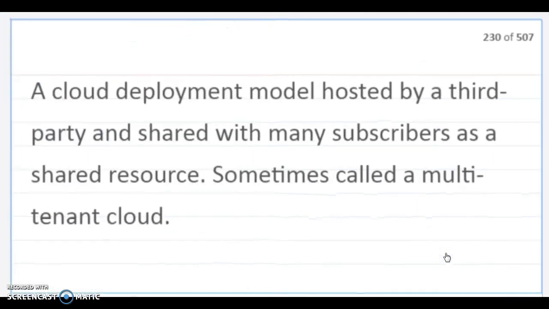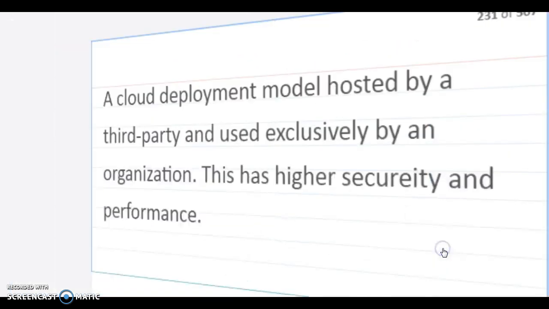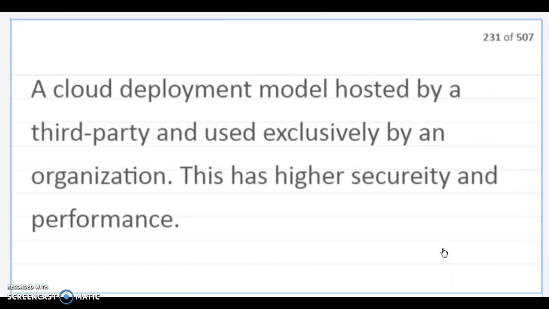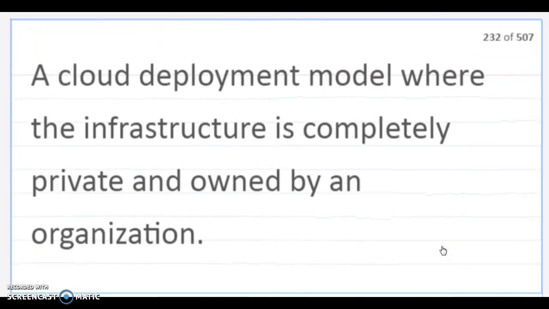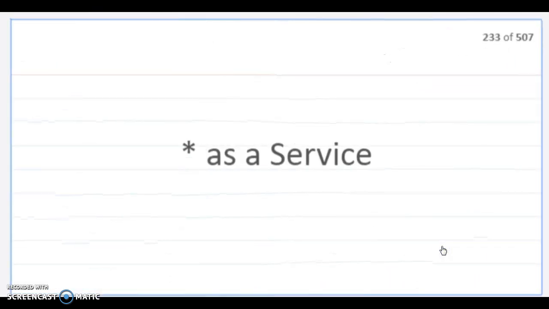Public cloud. A cloud deployment model hosted by a third party and shared with many subscribers as a shared resource, sometimes called a multi-tenant cloud. Hosted private cloud. A cloud deployment model hosted by a third party is used exclusively by an organization. This has higher security and performance. Private cloud. A cloud deployment model where the infrastructure is completely private and owned by an organization.